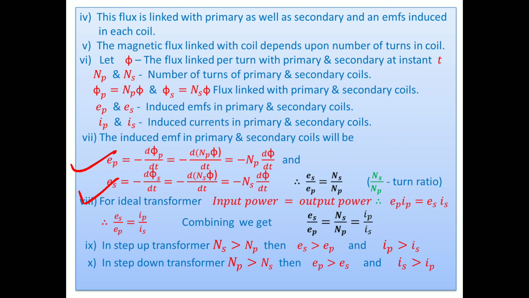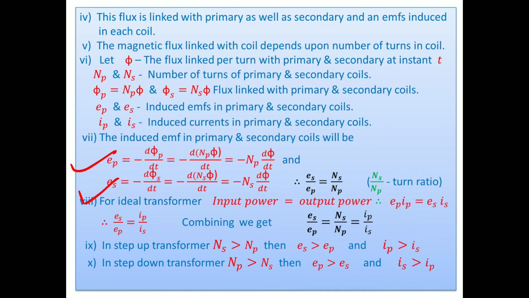Then taking the ratio, we get Es upon Ep, meaning the EMF induced in the secondary to the EMF induced in the primary, equal to Ns upon Np. So what is Ns upon Np? It is called the turn ratio. Then from here, what is your conclusion? Induced EMF is directly proportional to the number of turns. Greater the number of turns, more the EMF induced.